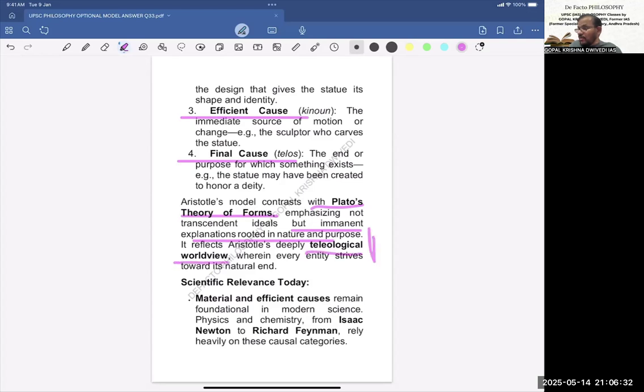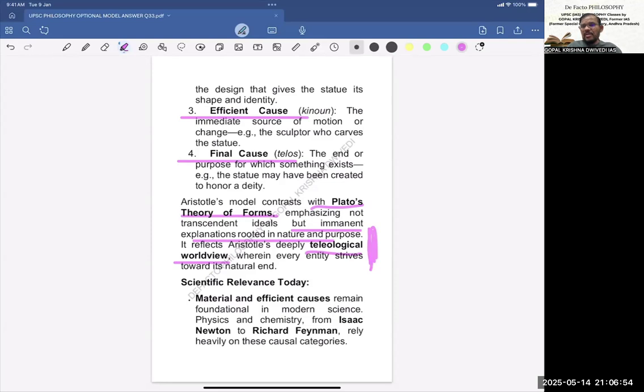So the teleological worldview is an important term as far as Aristotle is concerned, wherein every entity strives towards its natural end. So there's a purpose from one step to another, and finally every entity reaches its natural end. This is the teleological view of Aristotle.